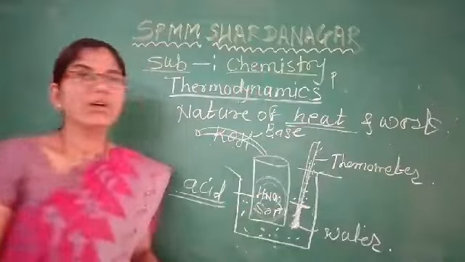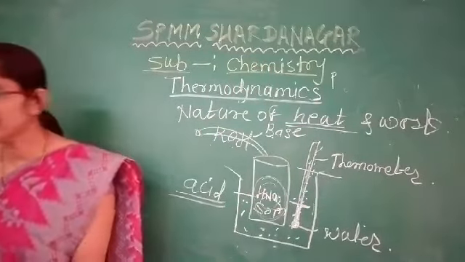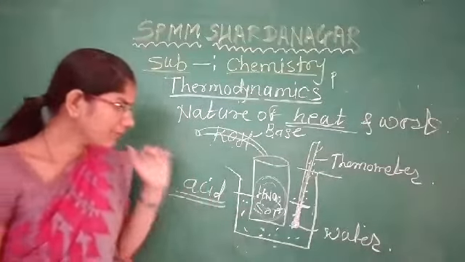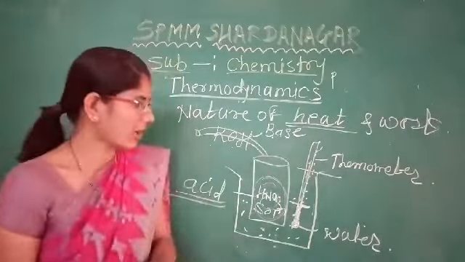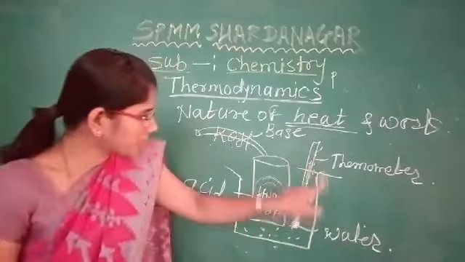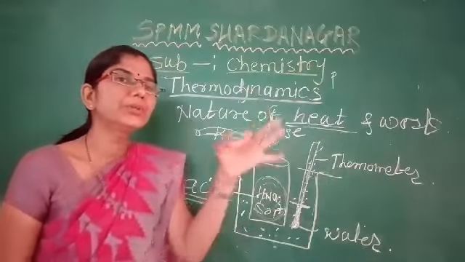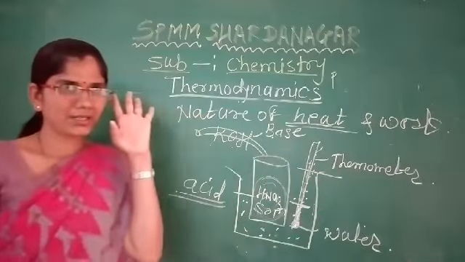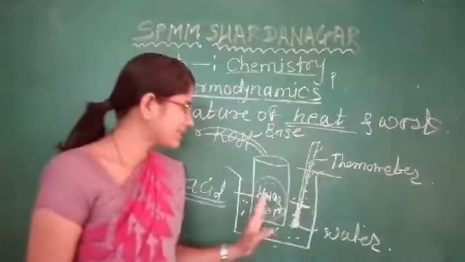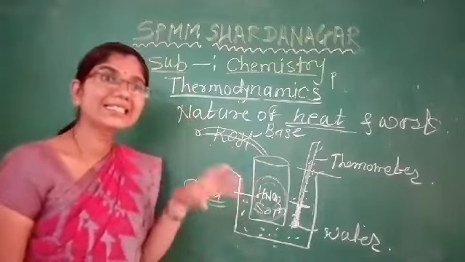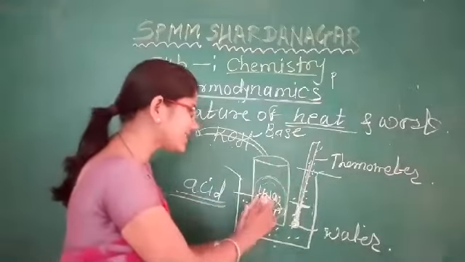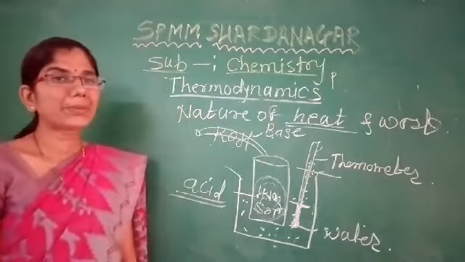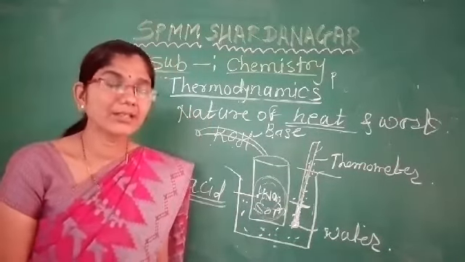Heat is one of the forms of energy which flows from one system to another system due to temperature difference. व्यवस्थित ऐका, इथे आपण काय सांगतो, heat is transferred from one system to another system due to a temperature difference.